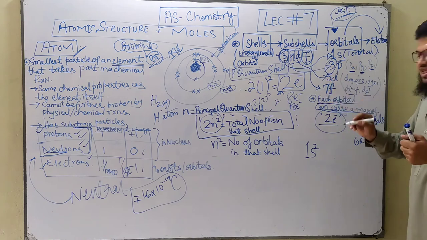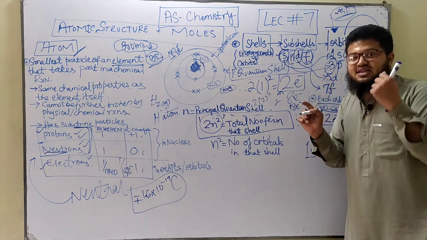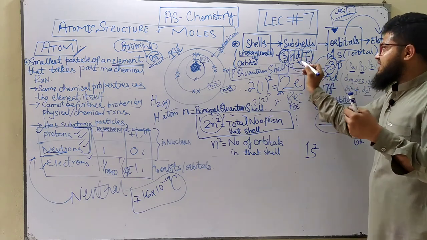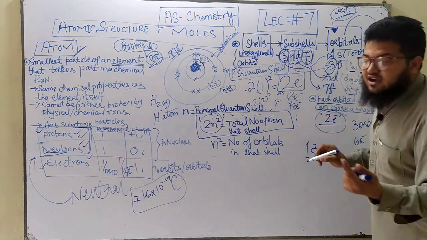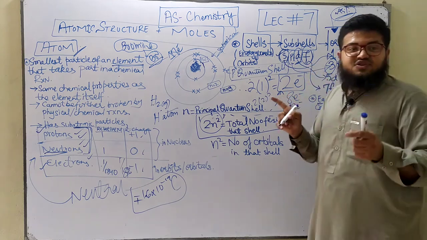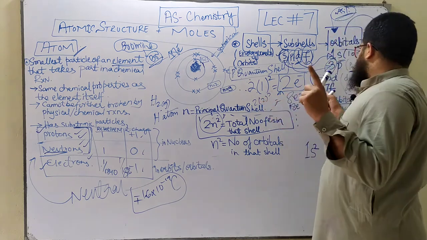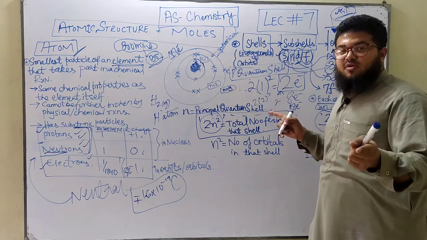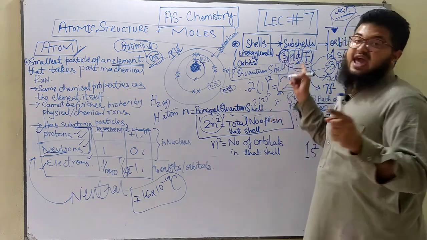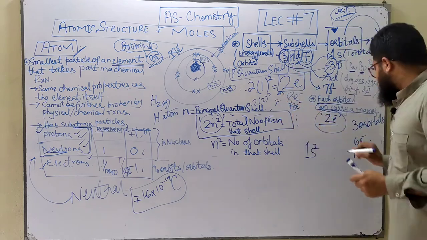Similarly, a d subshell has 5 orbitals and each orbital has 2 electrons, so the total number of electrons in the d subshell is 10. The f subshell has 7 orbitals and each orbital has 2 electrons, so the total is 14 electrons.